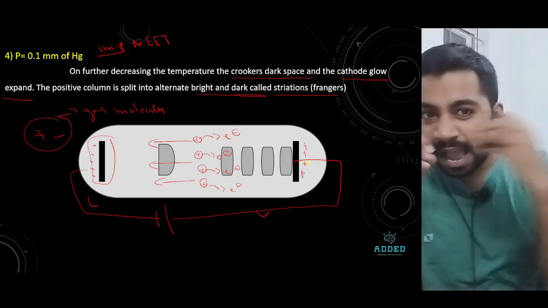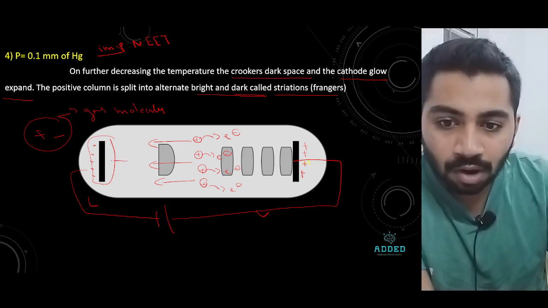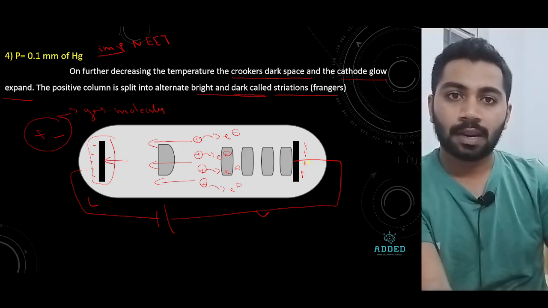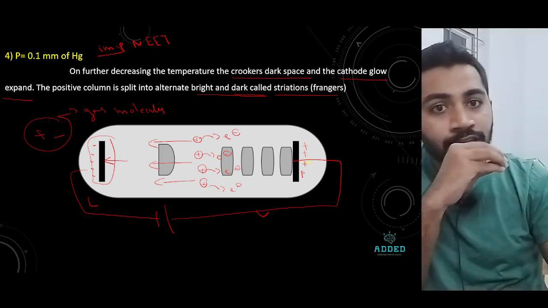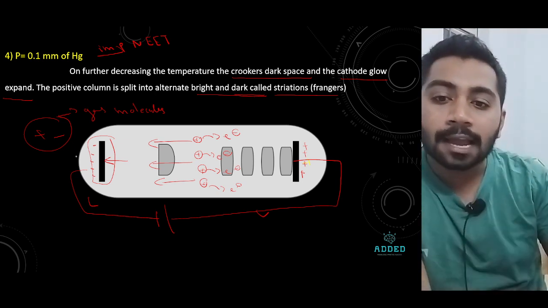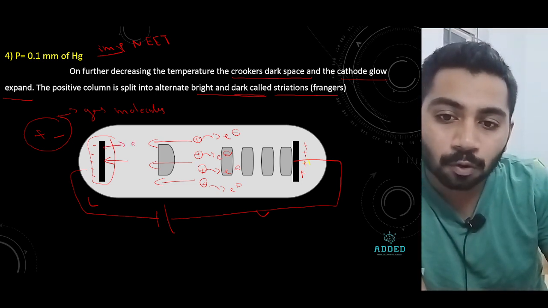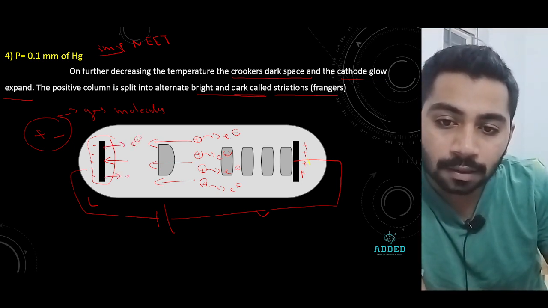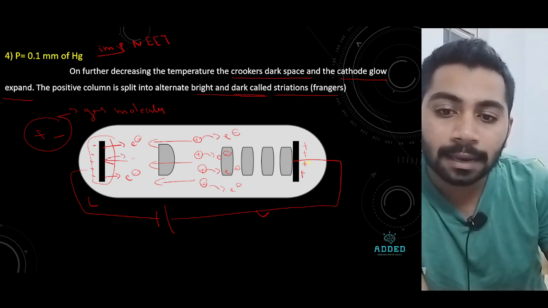Striking the cathode makes this cathode emit electrons.